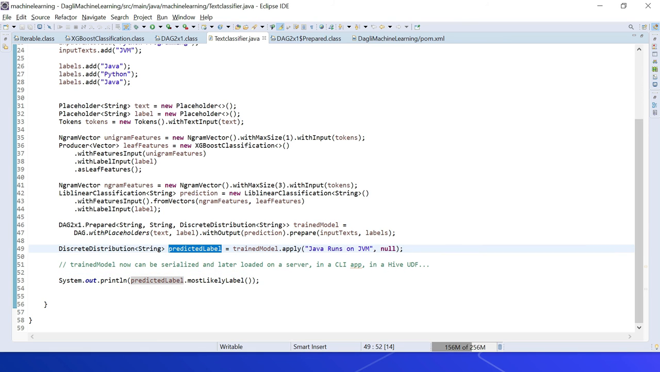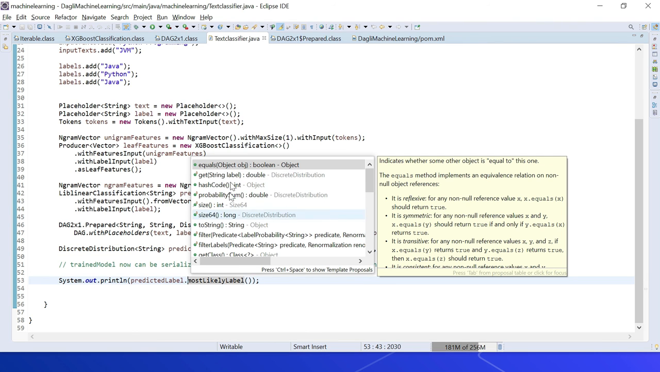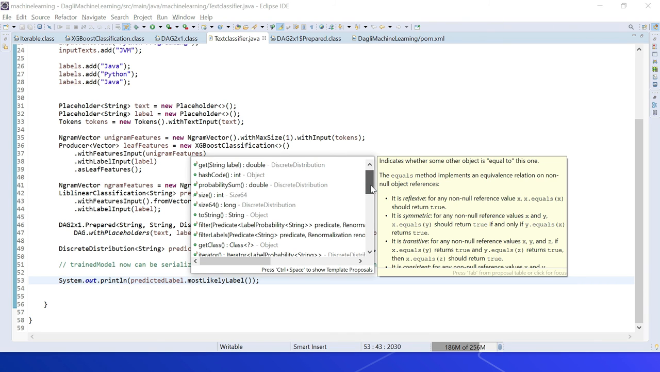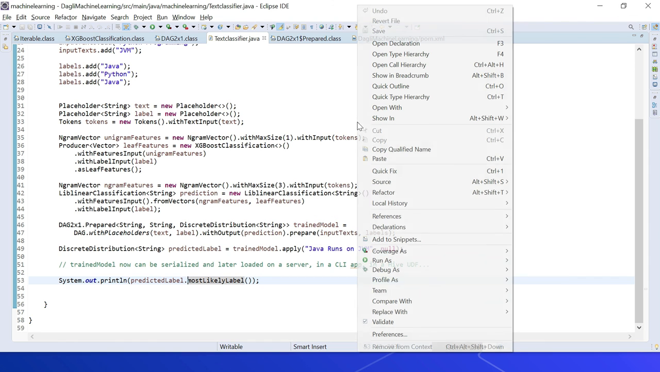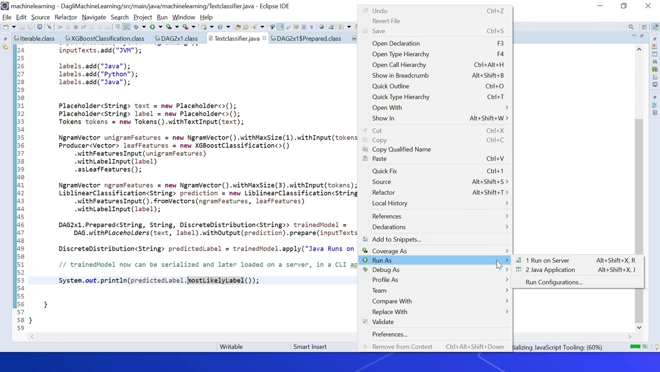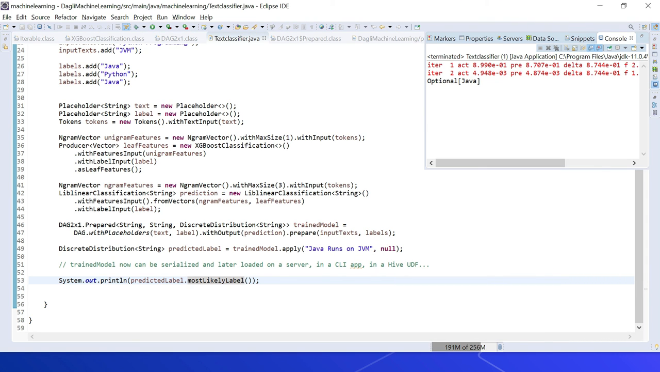It has a lot of methods. I'm trying to print this most likely label, what label it's matching. You can see there are multiple methods. You can even get the specific label, filter it, or get the max prediction. I'm trying to use this most likely label. If I quickly run this, you can see here it's saying Java, so it matched with Java.